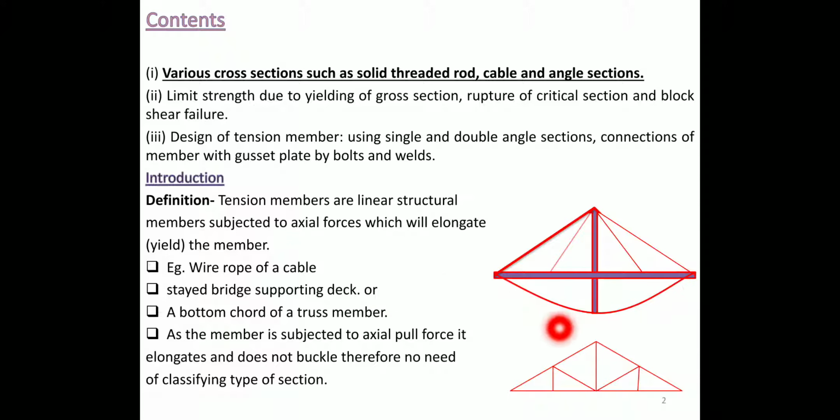A tension member is subjected to axial pull force, it elongates and does not buckle, therefore there is no need to classify the type of section.